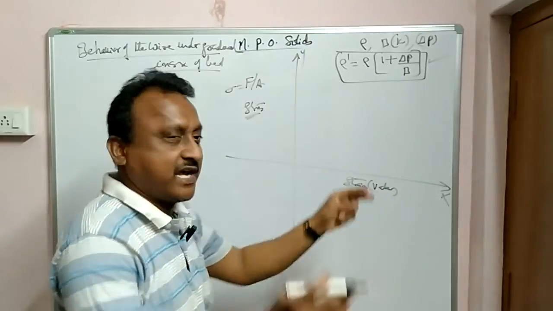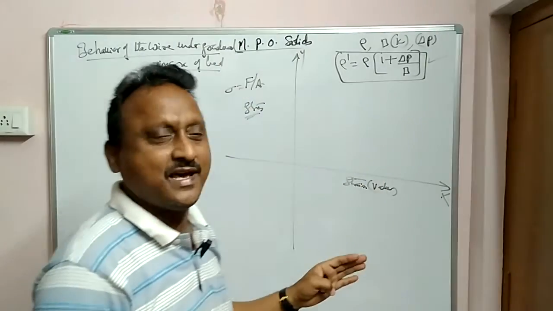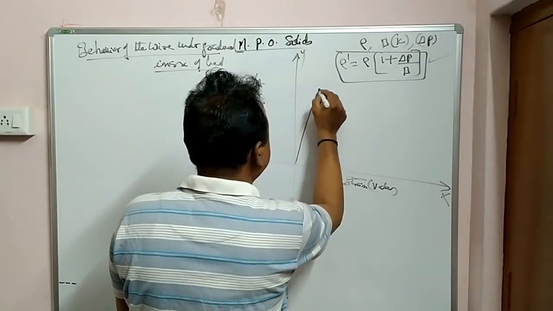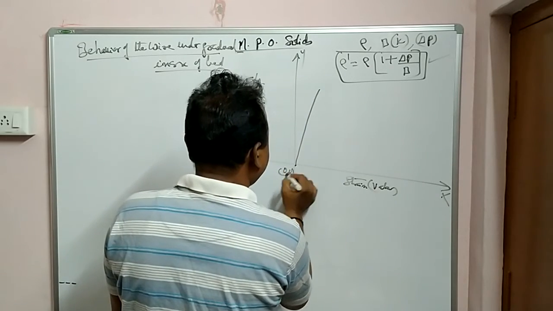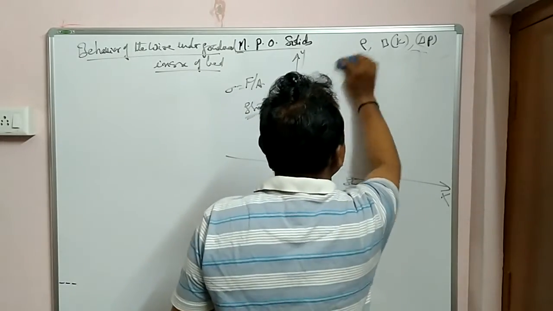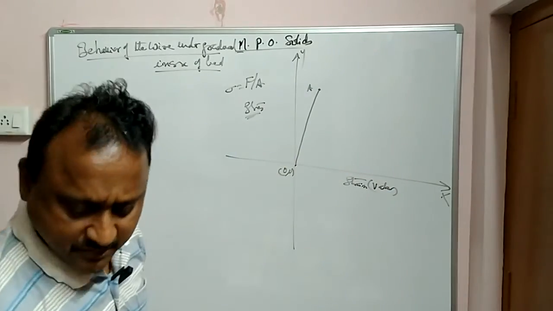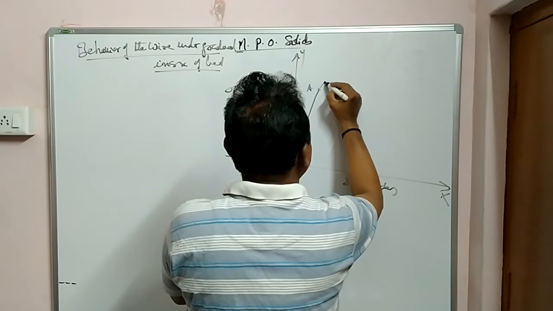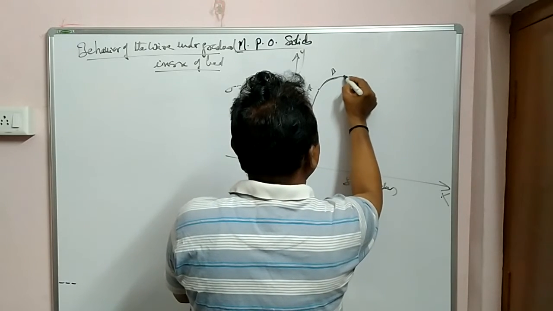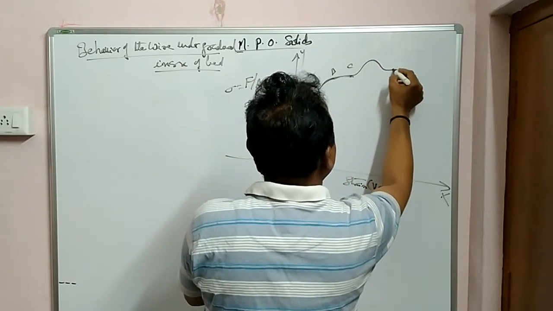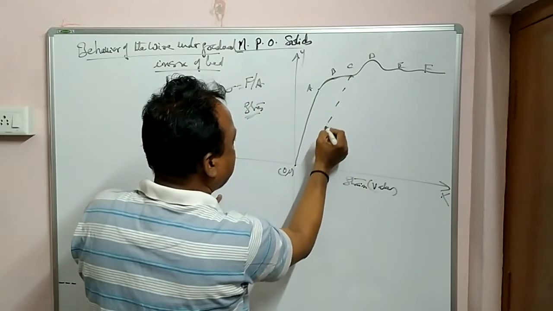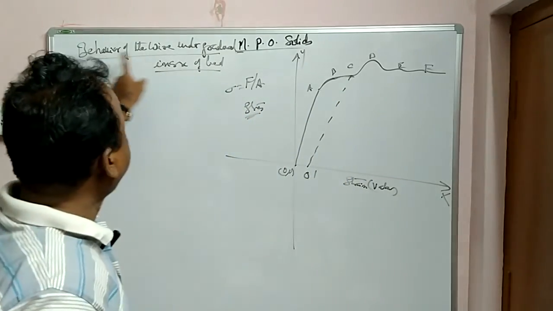We get some stress and strain values. Taking strain values on the x axis and stress values on the y axis, if you draw a graph, this is the origin, and let this be A. If you observe the graph, first it is a straight line, then a small curvature, B, C, and next D, E, F. This is the graph for behavior of the wire under gradual increase of load.